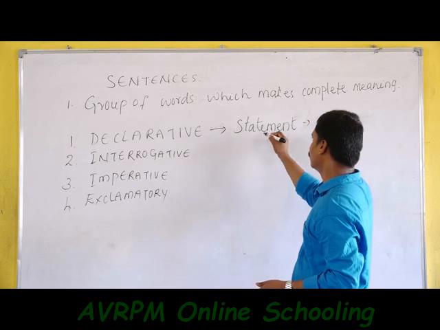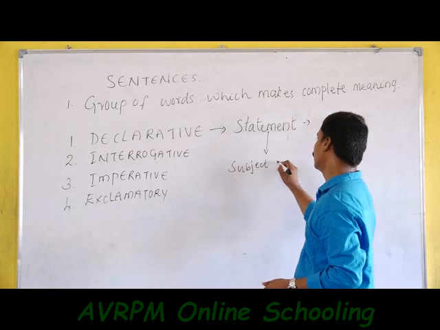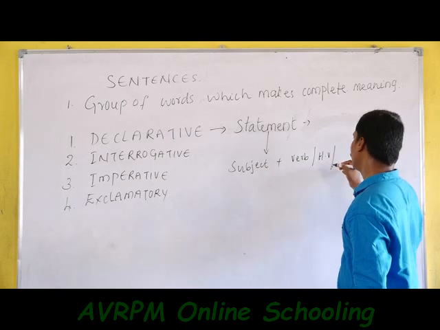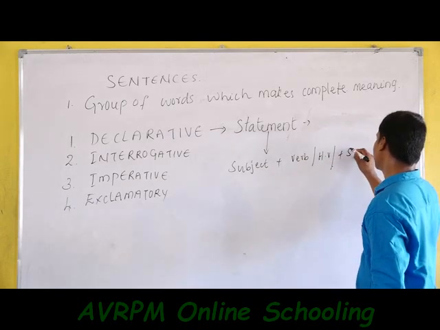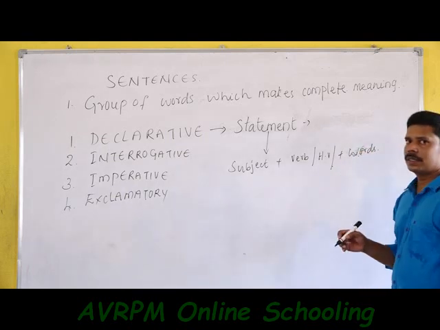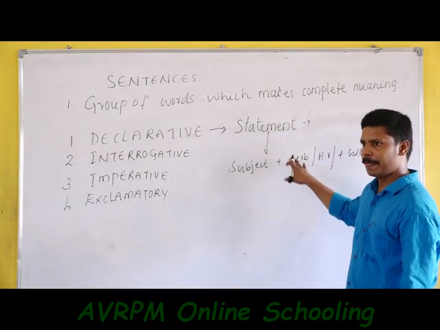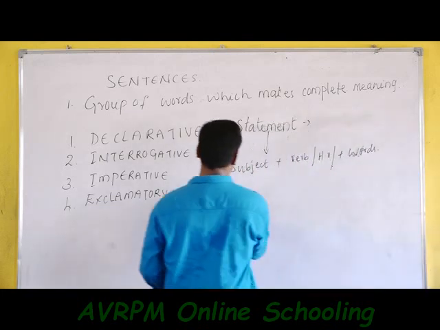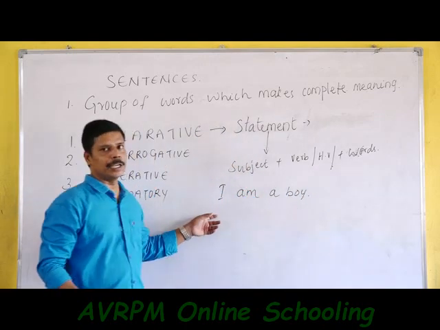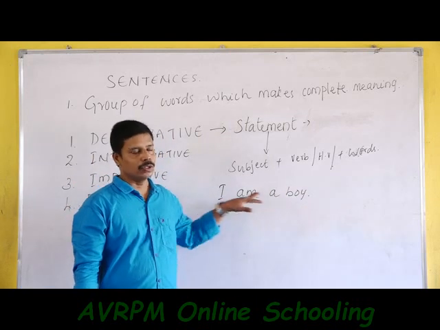For example, this statement almost always starts with the subject, followed by a verb or helping verb, and then the rest of the sentence or word. This is what we know as a declarative sentence or statement. As an example, we can easily say, I am a boy. It's a statement by a subject talking about himself. So it is a sentence.